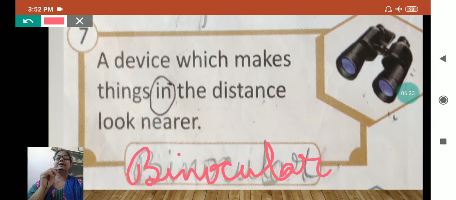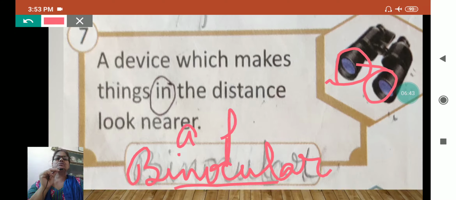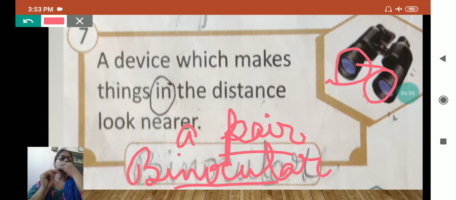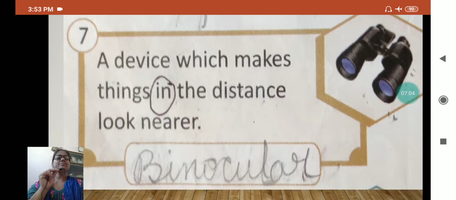And it is called a pair. If you see the English dictionary, a pair of binoculars, because we see with both the eyes, and for both the eyes there are two different lenses. That's why when we talk about this, we say a pair of binoculars. So this makes it plural. I have already explained that the things which are in a pair or in two parts are always written in plural.